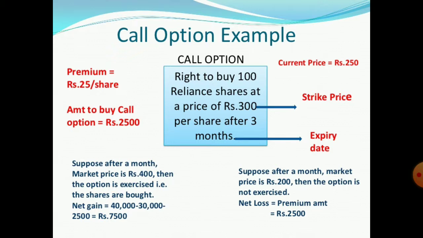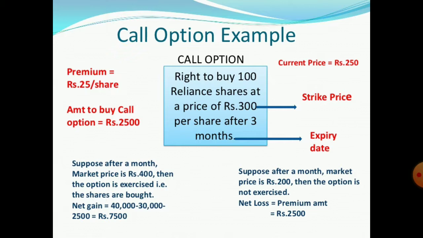Suppose after a month the market price is 400, then the option is exercised, that is, shares are bought, because according to the option the buyer can get one share at rupees 300, but if he goes to the market he will get one share at 400, which is very costly. So here he will execute the option itself. Net gain: 400 into 100 equals 40,000 minus 30,000, according to the option, 300 into 100 equals 30,000. He will gain 10,000 by executing the option. From that 10,000, he needs to deduct the 2,500 paid as a premium. The remaining 7,500 is the gain for the buyer.